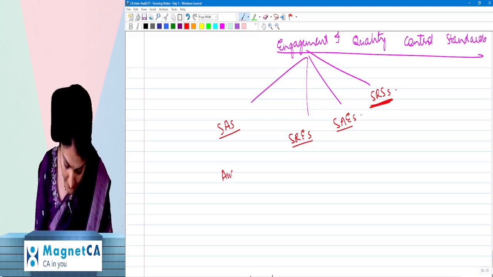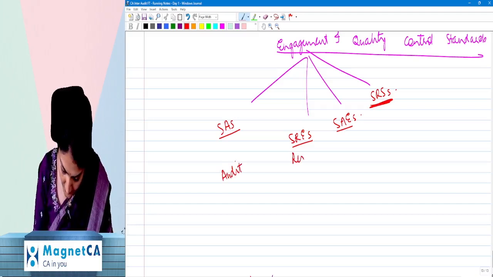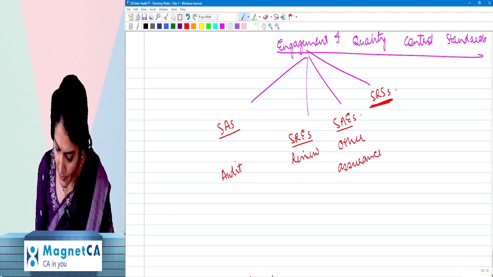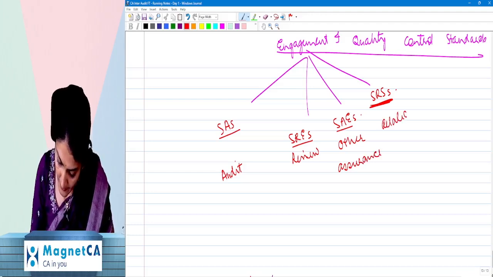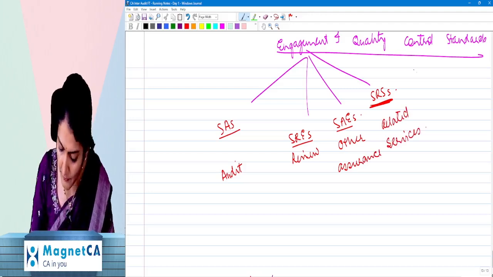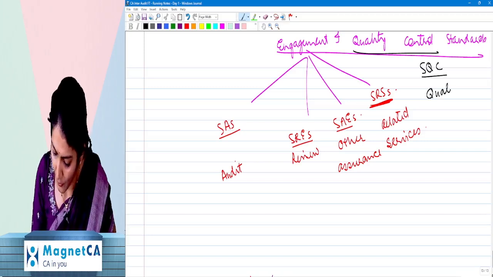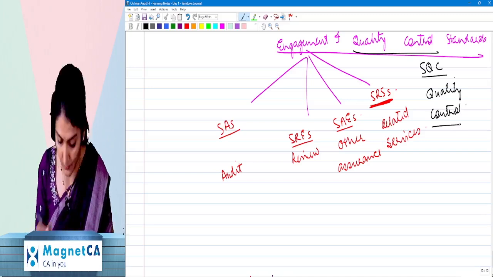So as a CA, you could be doing audit, review, other assurance, or related services engagement. And whatever be the type of engagement that you are performing, you always have to maintain the quality. So that is the standard on quality control.